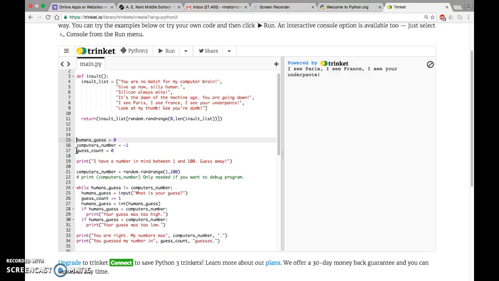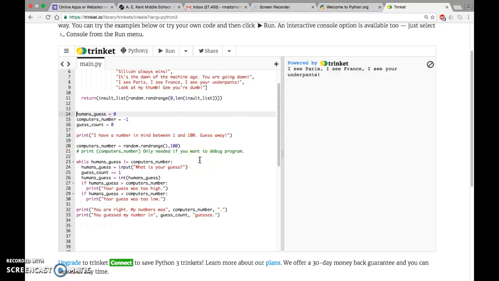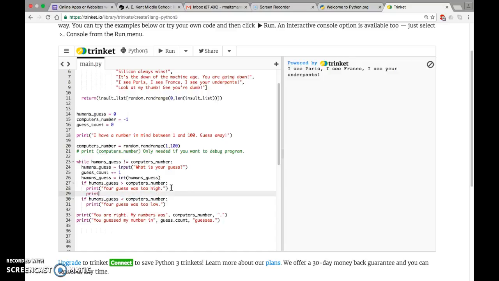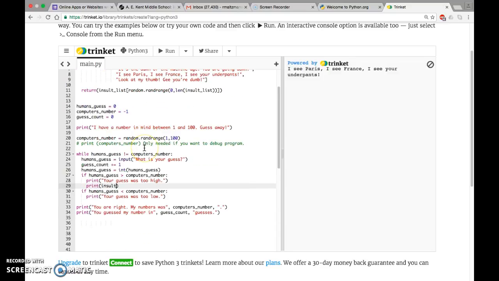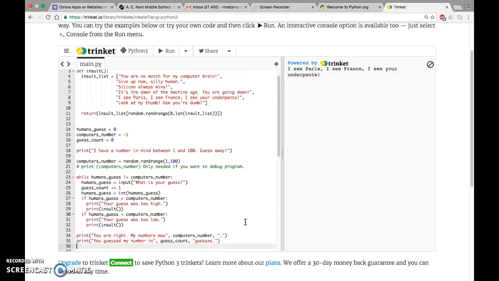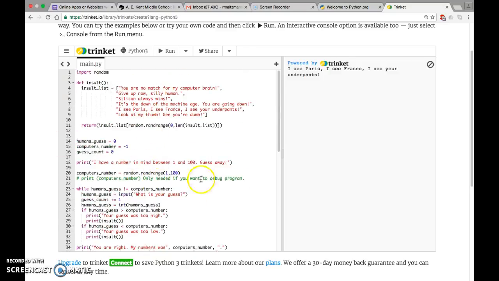Human's guess, computer's number, this should all look reasonable, right? But now what I'm going to say is if human's guess is greater than computer's number, print, right? And now I'm going to say print insult as well. Print insult, because the name of our function is insult. So print insult, and it needs two brackets around that. And I'm going to go ahead and put print insult here as well. Okay, so now when I play our game, it should really do a lot of cool stuff. It's going to play the game just as before, but now it's also going to insult you if you have the wrong number. So let's go ahead and play.